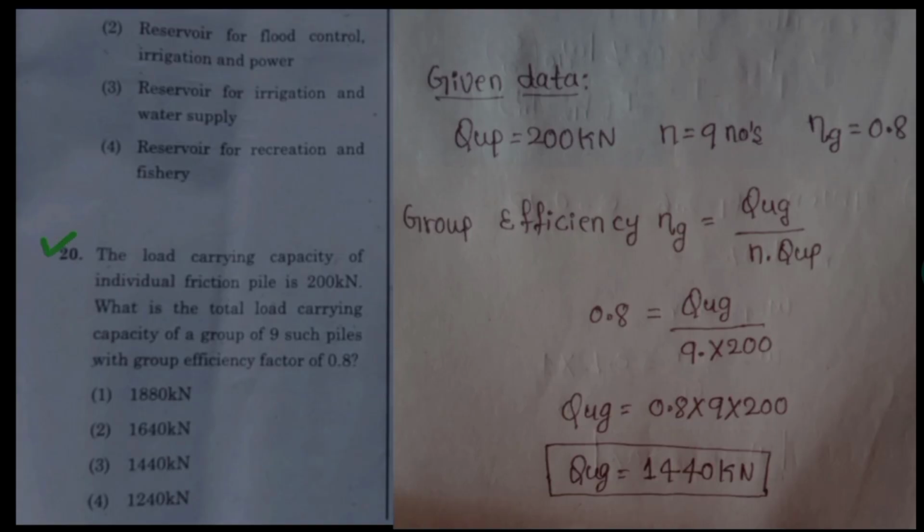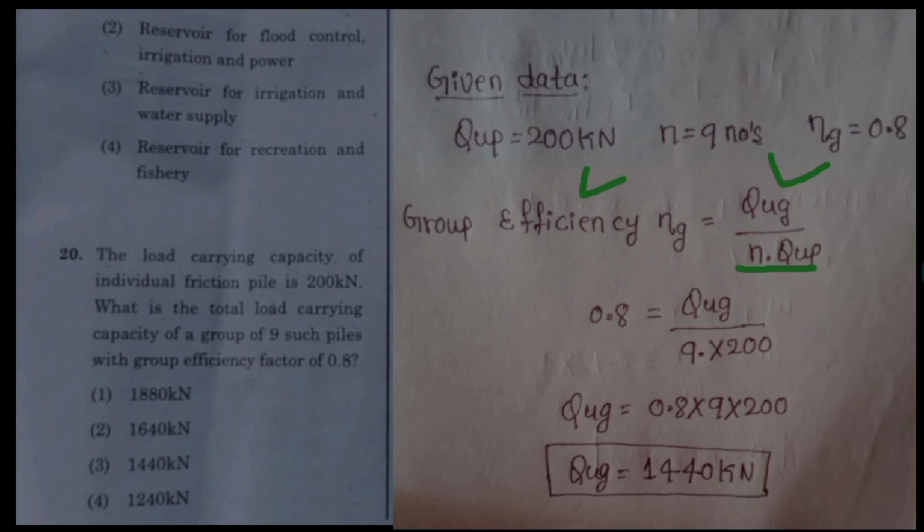Question number 20. The load carrying capacity of an individual friction pile is 200 kN. That is, they given the QUP equal to 200 kN. What is the load carrying capacity of a group of 9 such piles? They given the 9 number of piles and they also given the group efficiency factor, that is 0.8. We have group efficiency equal to QUG divided by N into QUP.